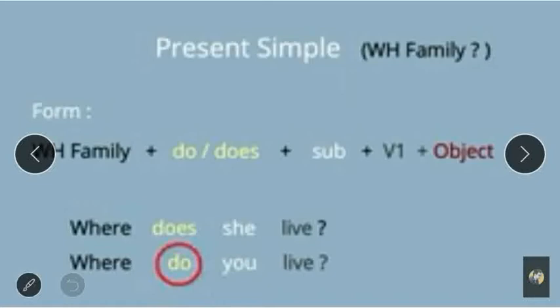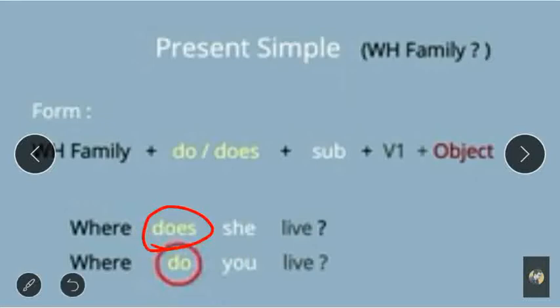The formula is WH family word plus do or does plus subject plus main verb in the first form plus object. Here the WH family word is where, so you ask the question with where. Why is does used? Because the subject is she. With she, he, any name or it, we always use the helping word does.